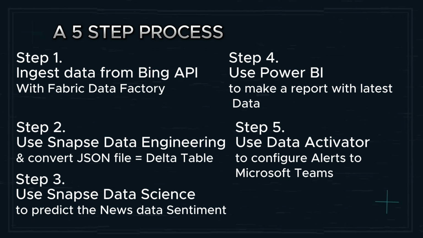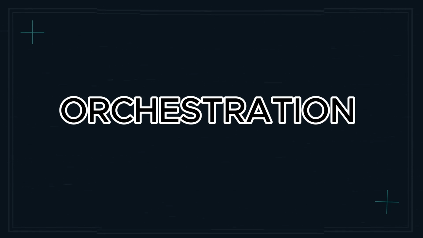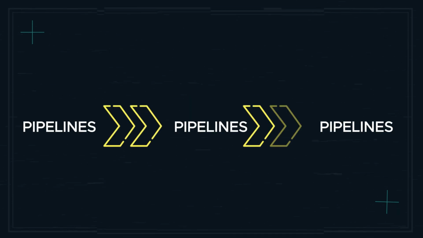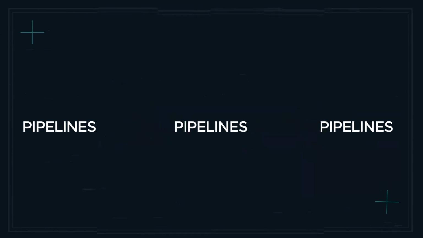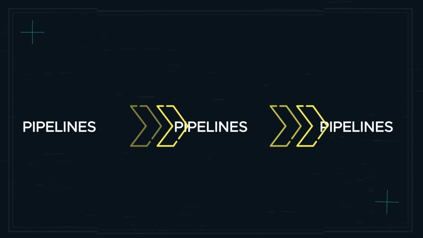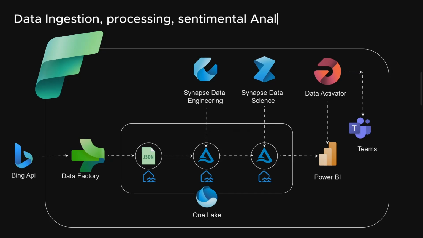Also, it seems I forgot to mention one thing, and that is orchestration. We are actually going to be using Data Factory to create pipelines for orchestrating all the tasks that have been mentioned in this end-to-end data engineering project architecture. So yes, the process is going to be orchestrated right from the data ingestion to the data loading to the data processing to the data science part and so on. It's going to be a very interesting project.